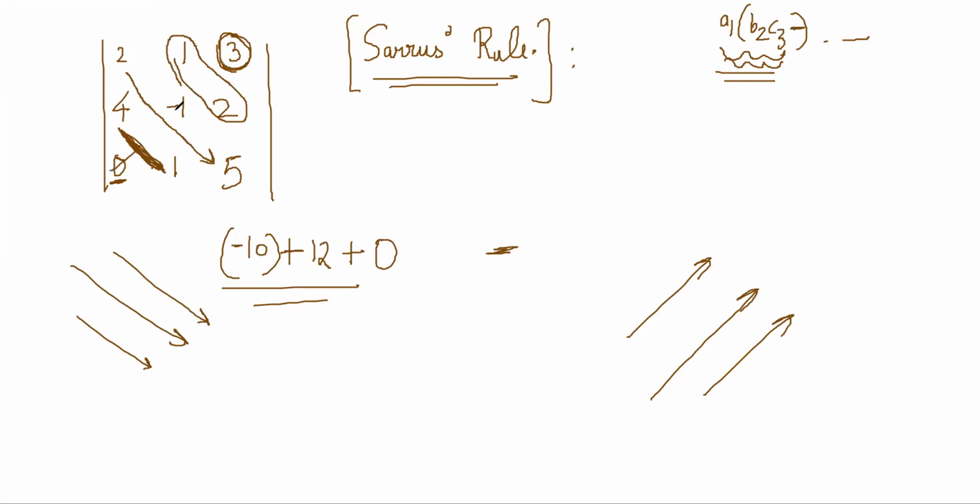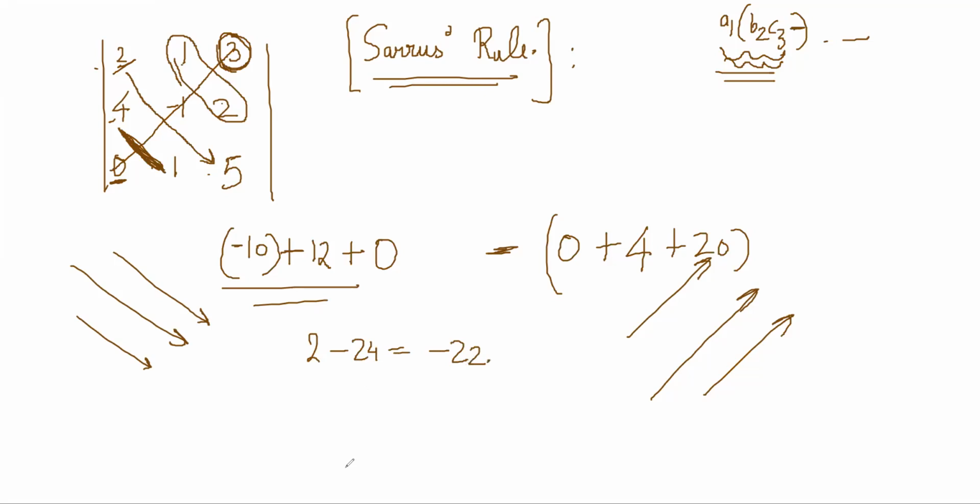So this is one main diagonal, which is 0, plus this is 1 into 2 into 2, which is 4, and 5 into 4 into 1, which is 20, right? So we have to subtract whatever we get from southeast diagonals. From there, you have to subtract the northeast diagonal stuff. That will give you immediately minus 24, and this is 2 minus 24, so minus 22, right?